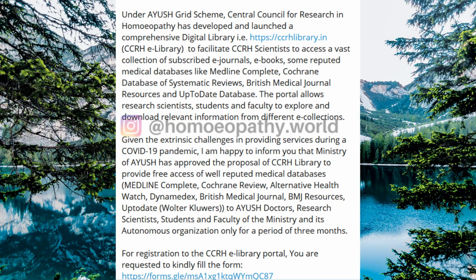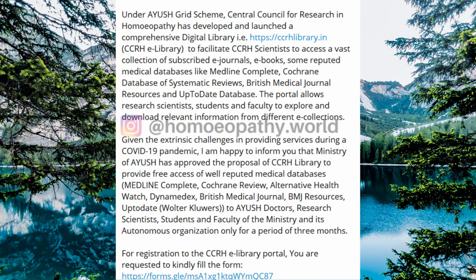So the portal allows research scientists, students, and faculty members of homeopathy, Ayurveda, Unani, Yoga, as well as Siddha, that is the Ayush faculty members, to explore and download relevant information from different e-collections.